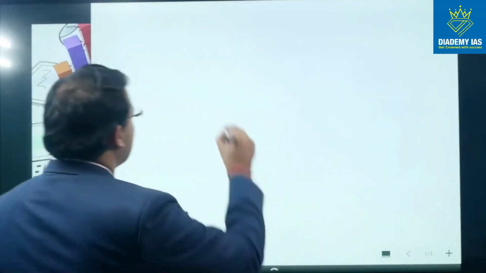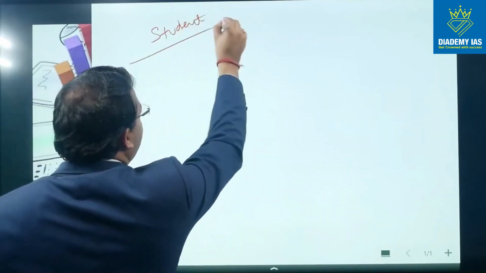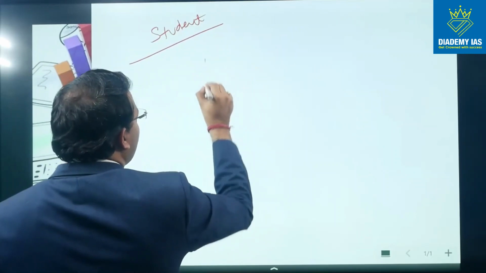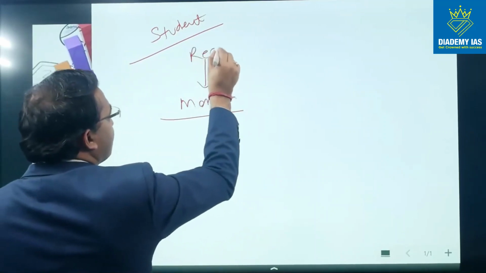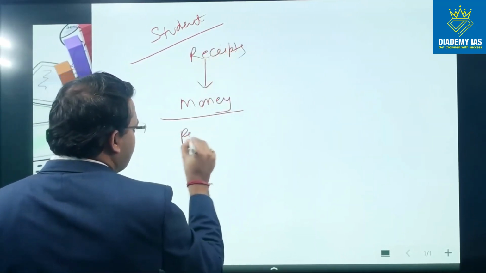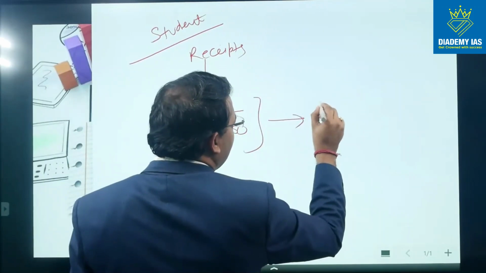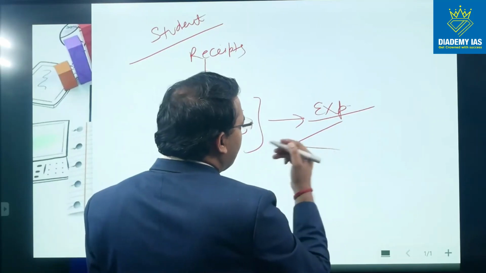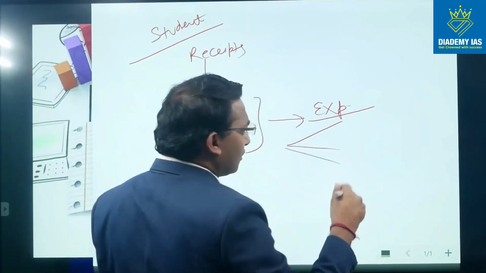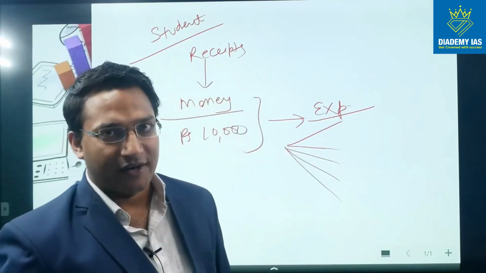So take your own example. Suppose you are a student, so you will be receiving some money from the parents, say rupees 10,000, and then you will be expending this money for different purposes, for fooding purpose, for say traveling purpose, for tuition fees, for buying the study material, and then there are miscellaneous expenses like mobile bill, etc., right?